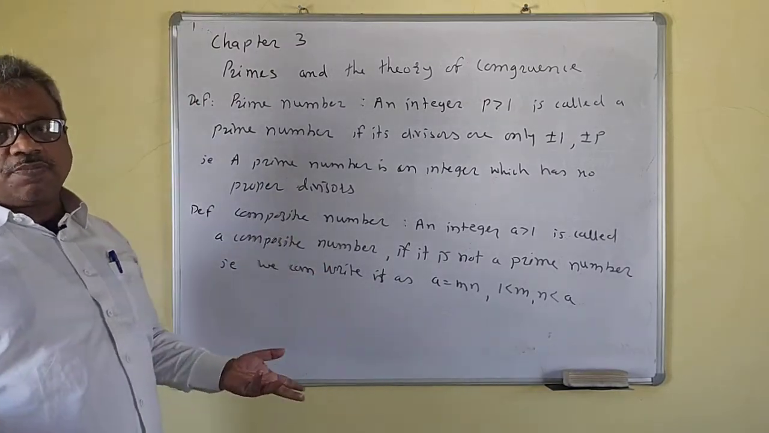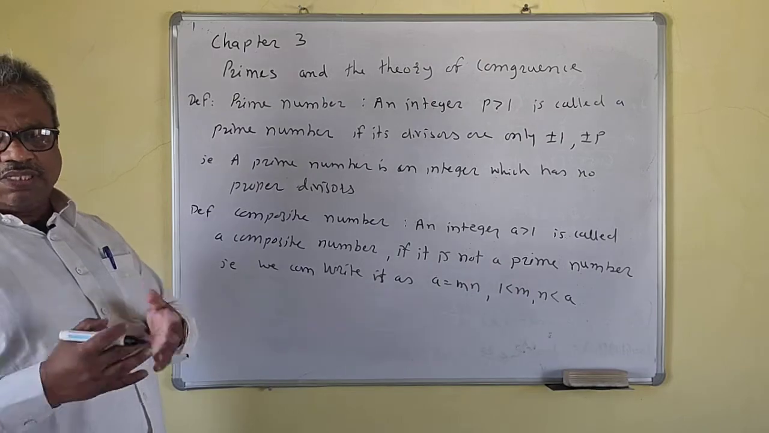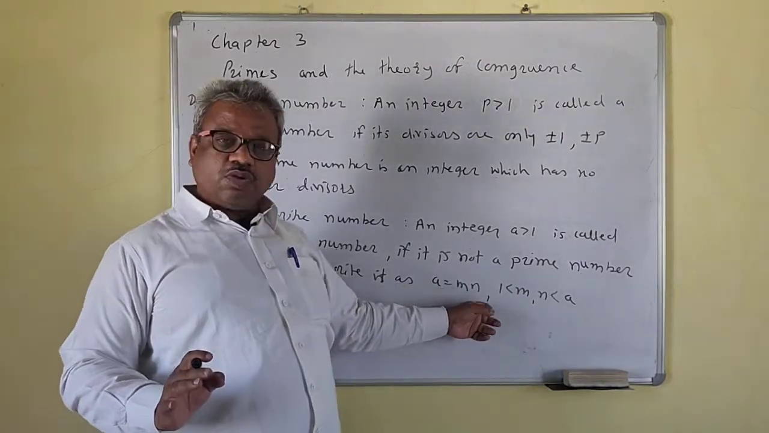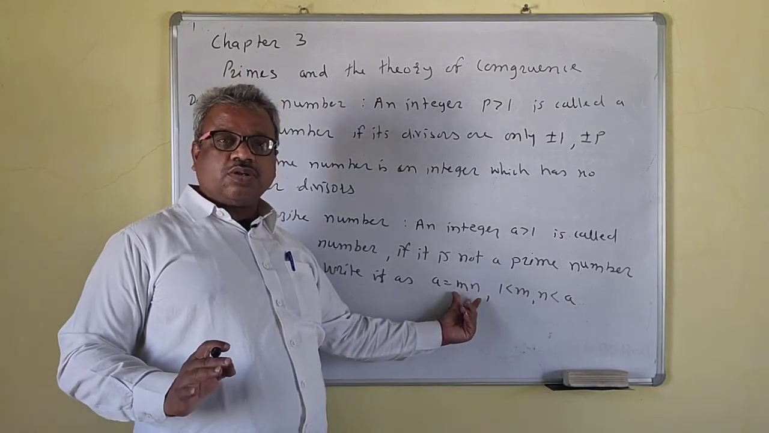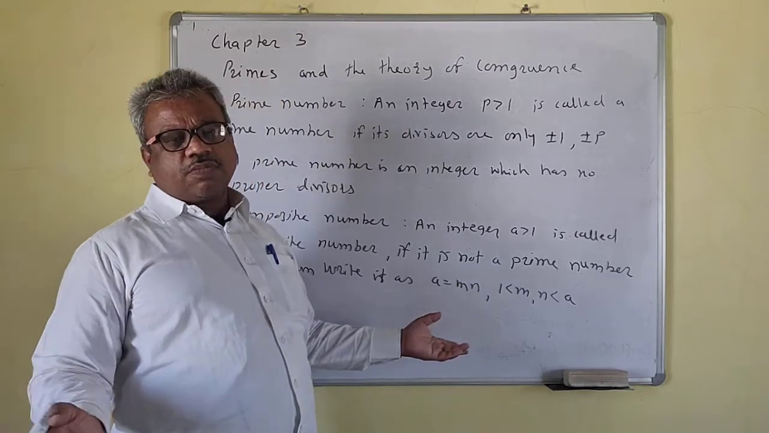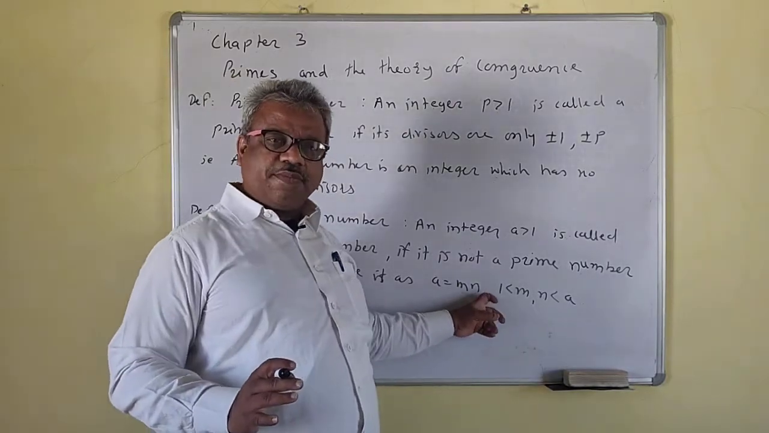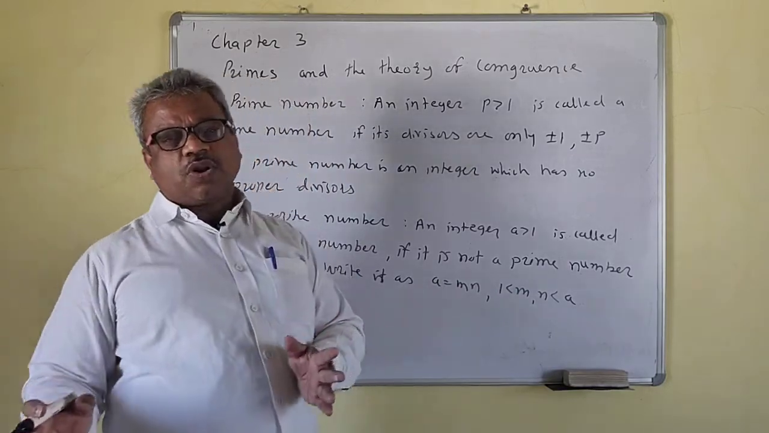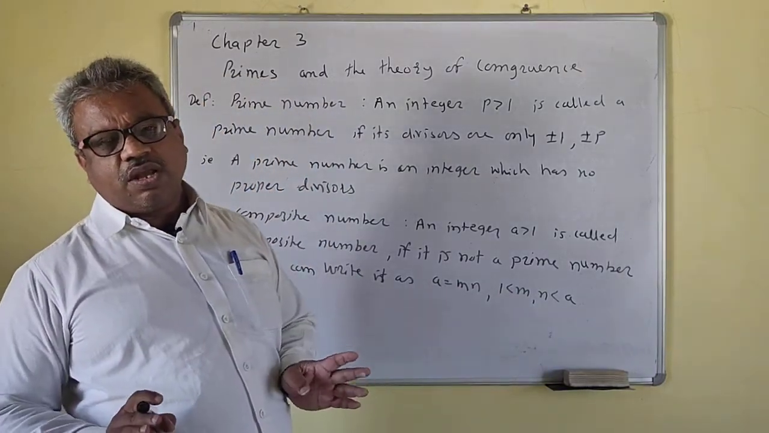So what does a composite number mean? A number which is not a prime is called a composite number. That means it can be expressed as a product of integers. So a is equal to mn, a product of two integers, or a product of a number of integers, m, n, p, q, r, and so on. Then that number will be a composite number.